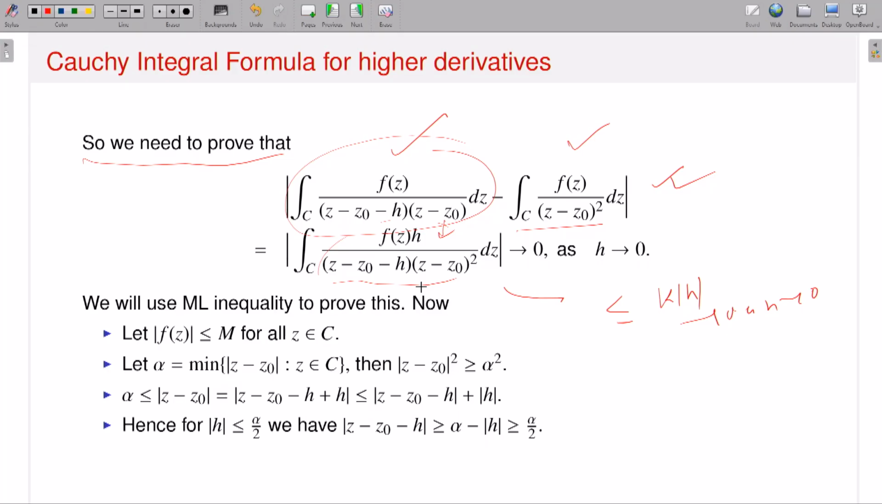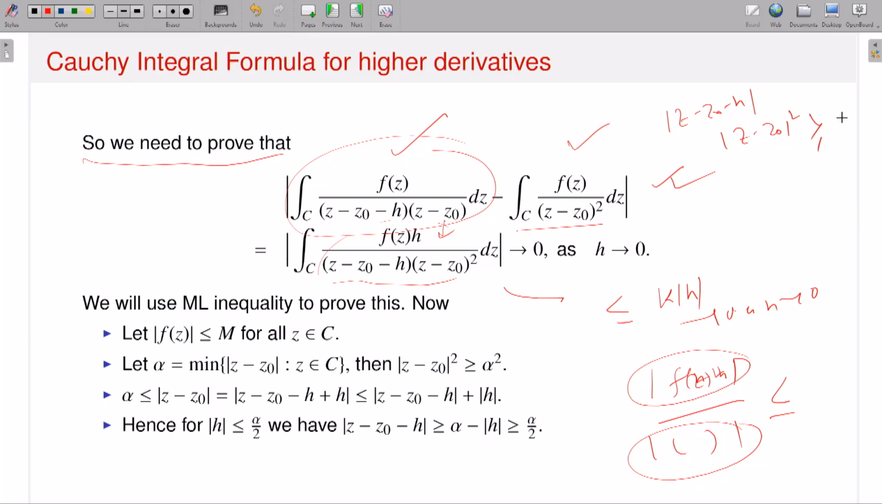Now if you remember this kind of estimate, if I have something in the denominator and something in the numerator, I want to show that this is dominated by something. For the top one, I have to show the upper bound of that numerator, but for the denominator, it should be not the upper bound but the lower bound that I need. So I have to estimate this object, (z minus z naught minus h) times (z minus z naught) squared. This should be greater than or equal to something, so that if I take the reciprocal of that, this should be dominated by something. So that's the target.